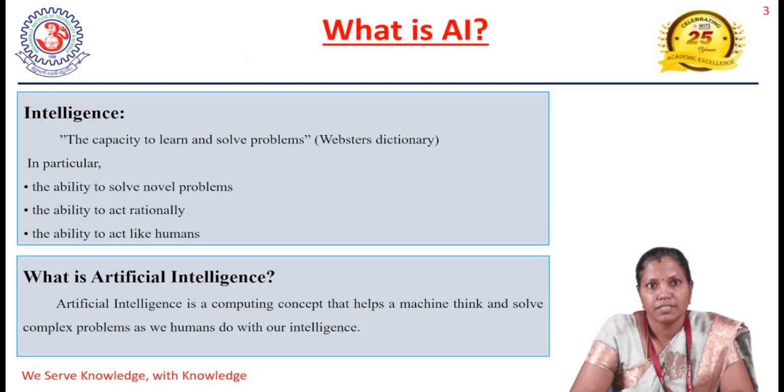So first, we will discuss what is intelligence. Intelligence is the capacity to learn and solve problems. In particular, we can view intelligence as the ability to solve novel problems, the ability to act rationally, the ability to act like humans. It is just like how we predict, understand, perceive, as well as model the outside world.